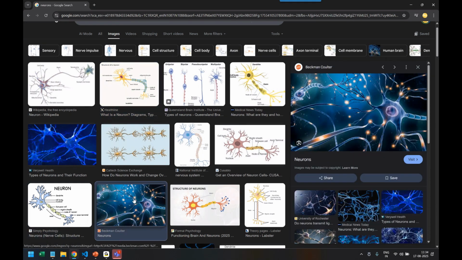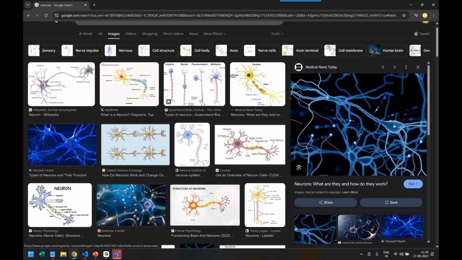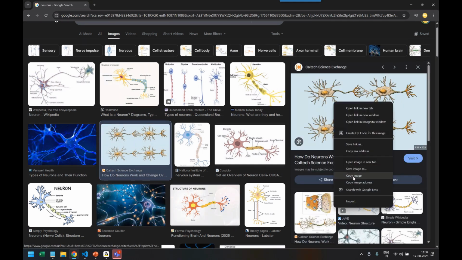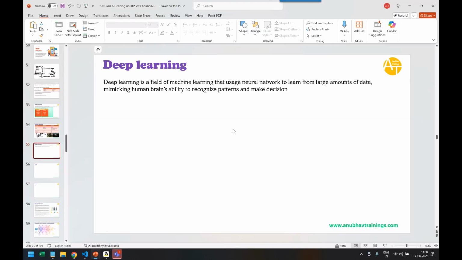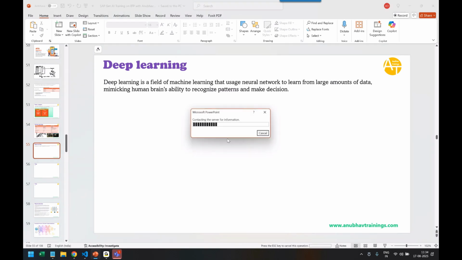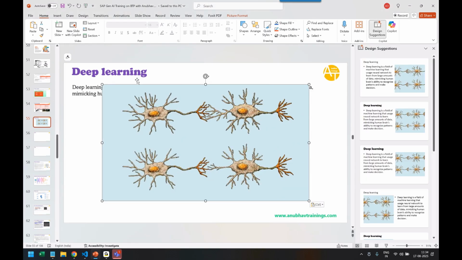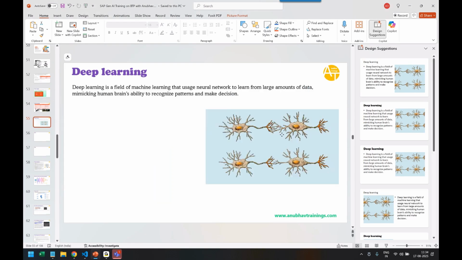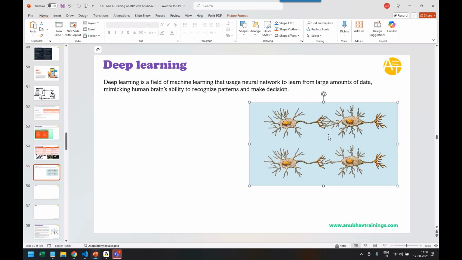Now think of a neural network: billions of them connected together. If we can train computers the same way, it becomes a neural network. So what is a neural network? It's a network of neurons. It's called deep learning since it's like it's happening deep in our brain. That's why they call it deep learning.